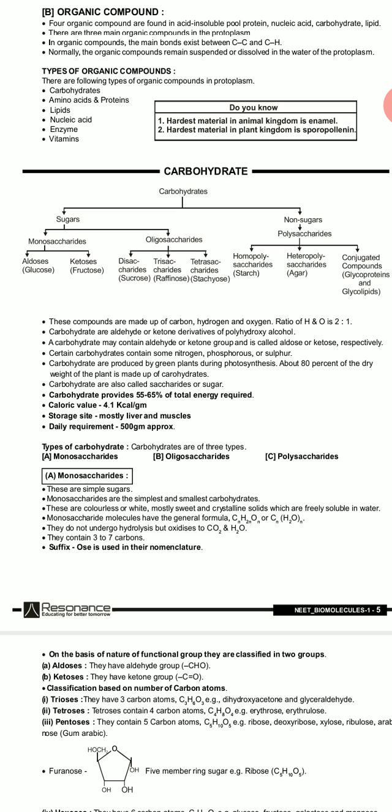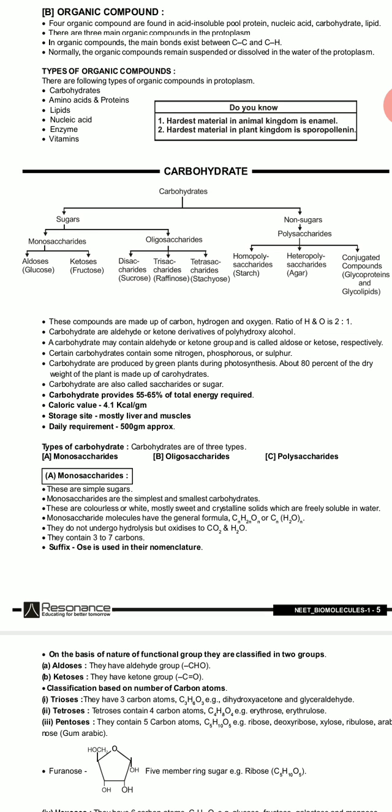First it is the monosaccharides. They are the aldoses, for example glucose. Second, ketoses, for example fructose. These are the monosaccharides, single sugar molecules. Oligosaccharides are 2 to 10 monosaccharides linked together. They are again classified into disaccharides, for example sucrose, trisaccharides, raffinose, tetrasaccharides, stachyose.